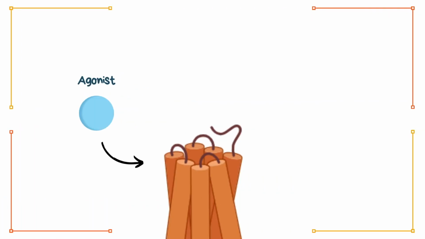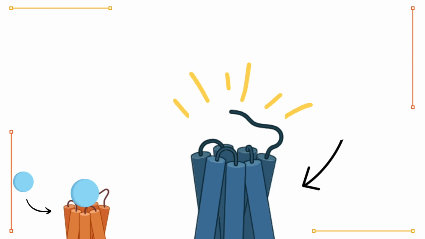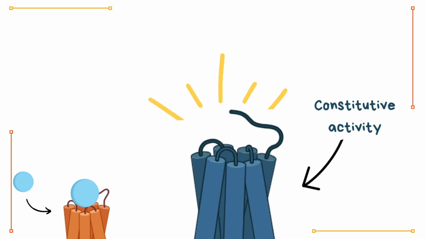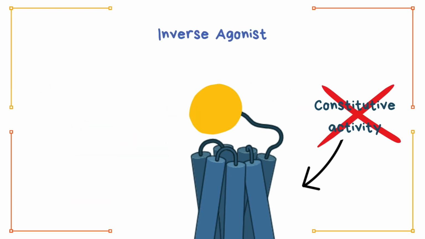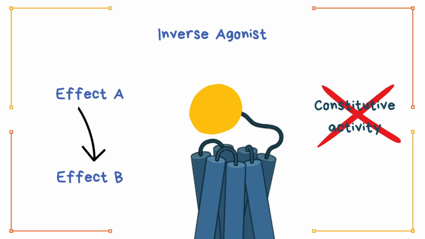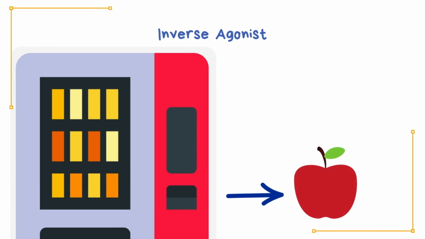Sam and Lily learned that agonists activate the receptor, but also some receptors can be active without an activating ligand. These receptors have constitutive activity. As a result, a new type of agonist appears: inverse agonists. These ligands produce the opposite effect of an agonist when they bind to the same receptor. When we introduce a coin, instead of a chocolate bar, this time we'll get an apple.